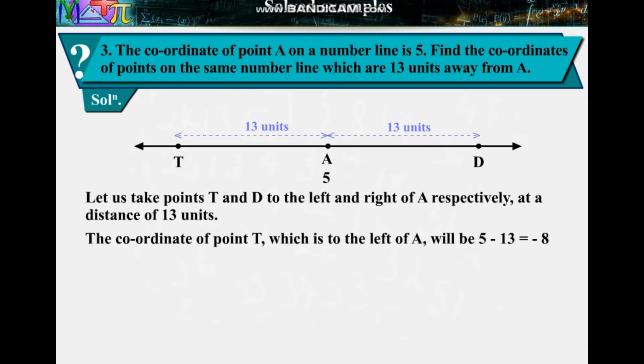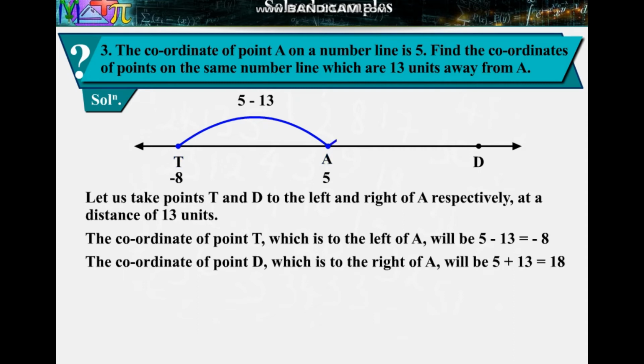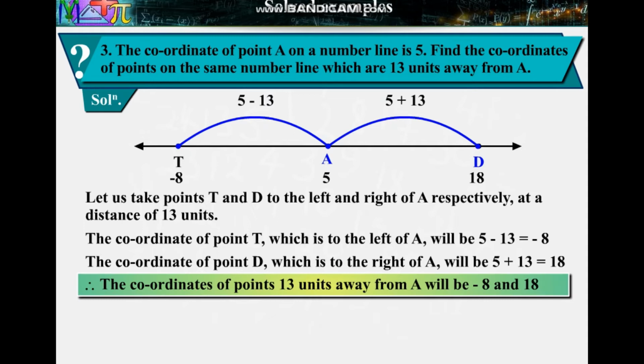The coordinate of point T, which is to the left of A, will be 5 minus 13 is equal to minus 8. The coordinate of point D, which is to the right of A, will be 5 plus 13 is equal to 18. Therefore, the coordinates of points 13 units away from A will be minus 8 and 18. Verify your answer. Distance of AD is equal to distance of AT is equal to 13.